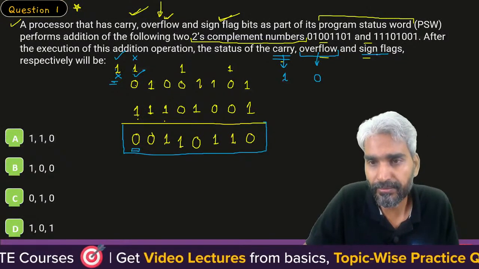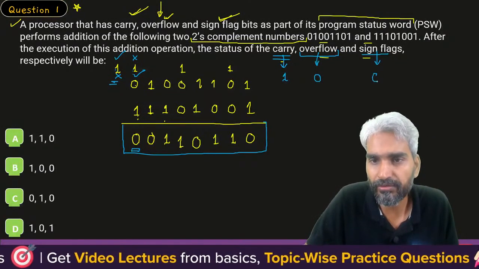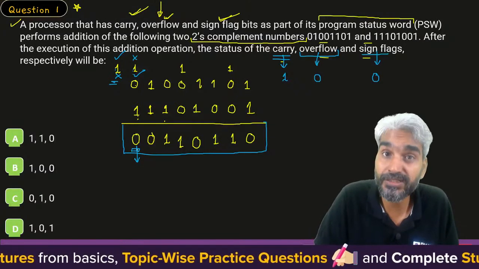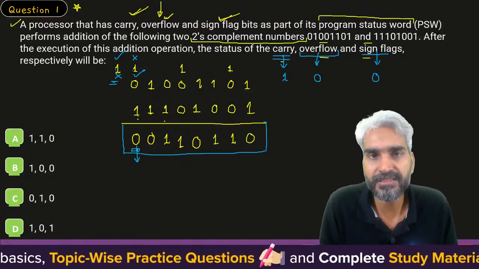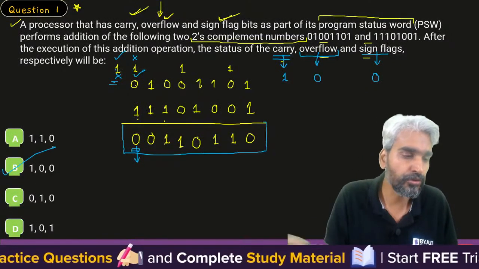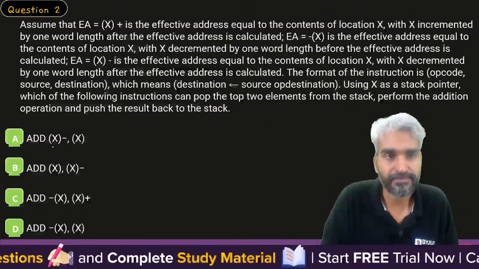You may have some other computation based on that. So the value will be 0 for the sign flag because the MSB is 0. If the MSB is 1, the sign flag is set. If the MSB is 0, the sign flag is reset. So 100 is the correct output. So the correct answer is option B.